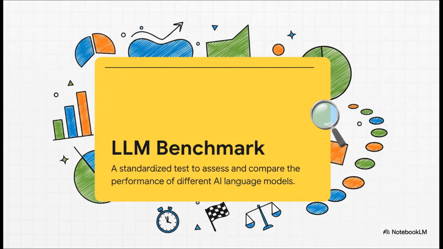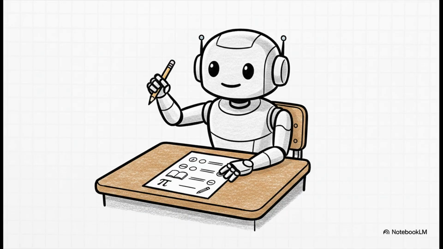And at its core, an LLM benchmark is really just a standardized test. The whole idea is to create a level playing field so we can assess and compare how different AIs perform on the exact same set of challenges. To make it super simple, just think of it like the SATs, but for an AI. Just like those tests measure a student's skills in math or reading, LLM benchmarks are designed to measure a whole range of an AI's abilities. It's really our best shot at getting an objective measurement of what these things can do.